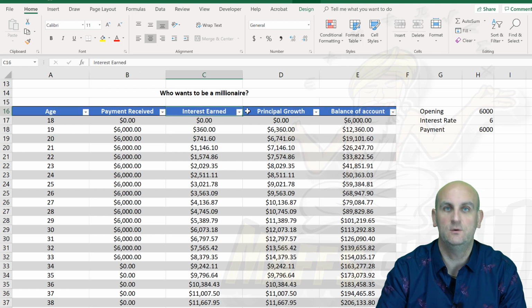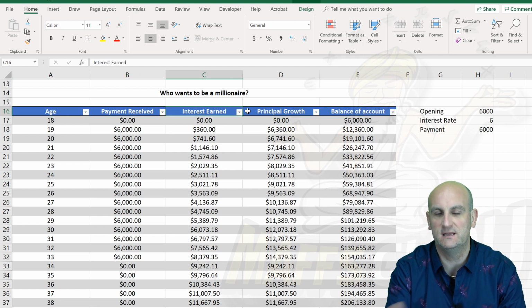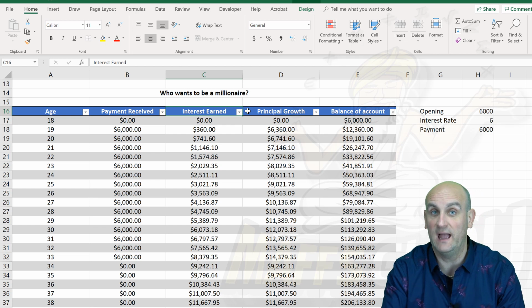Hopefully, with everything we do, if we're going into a bank, they're going to give us interest. They're going to pay us for the privilege of actually having our money. Interest is good, unless it's on a mortgage.